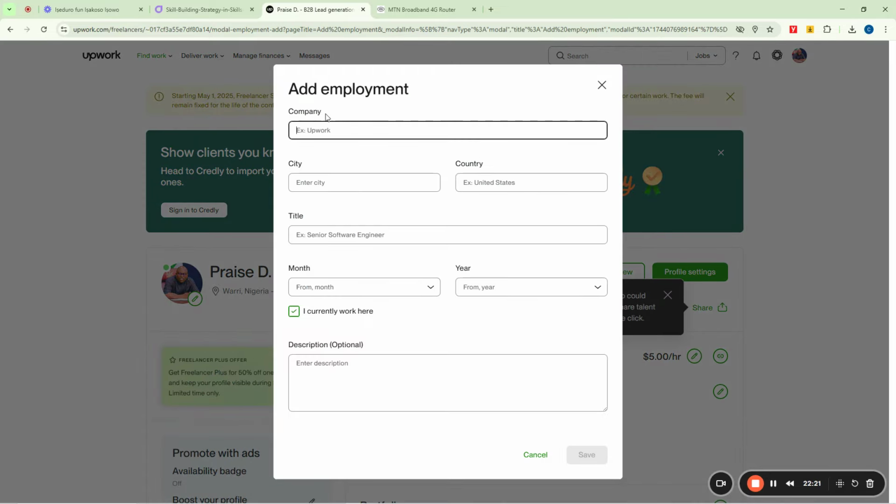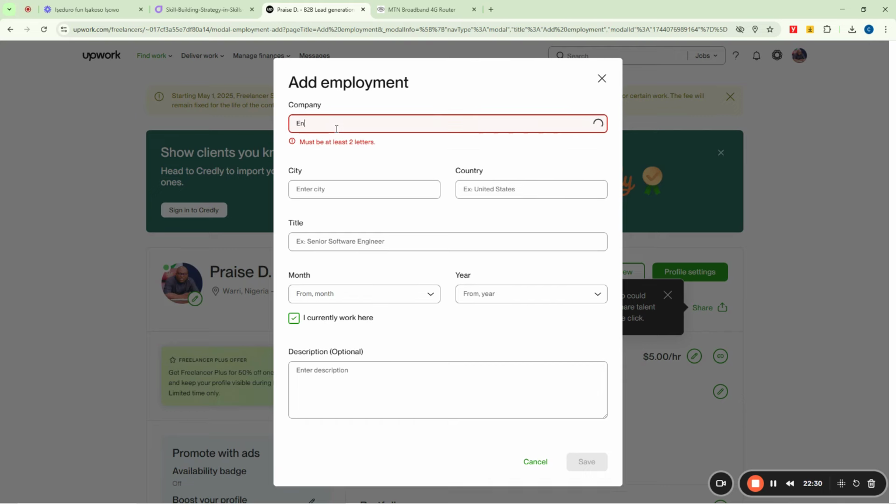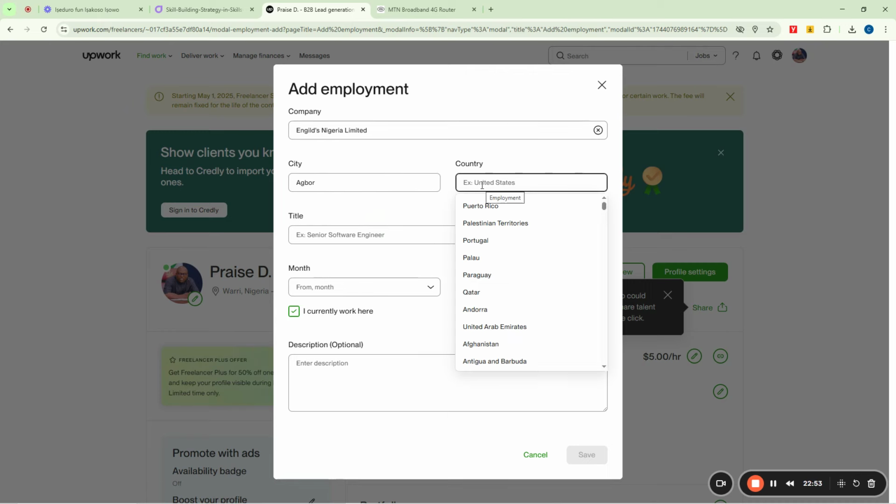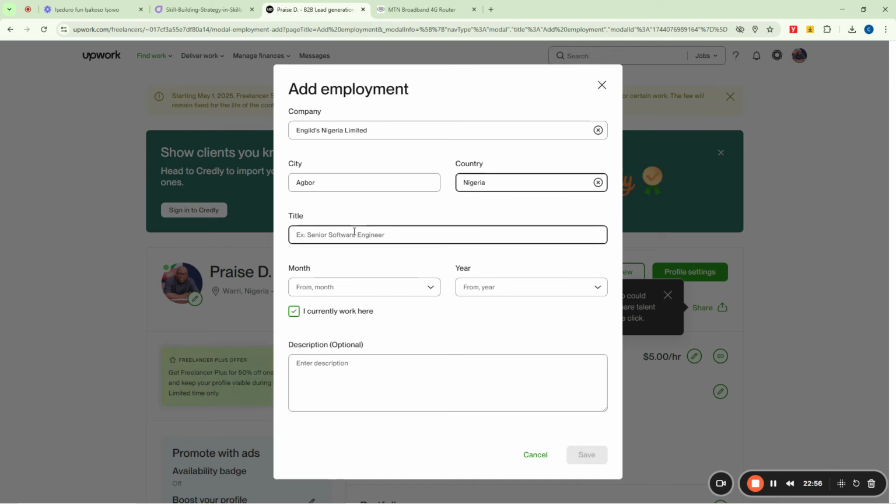It says I should put a company now. Okay, so I'm going to put that I worked with a company, let's call it Enguild Nigeria Limited. Now this one is in Agbo, and this one also is in Nigeria. While here, I think I worked as a project manager. Yeah, this one.